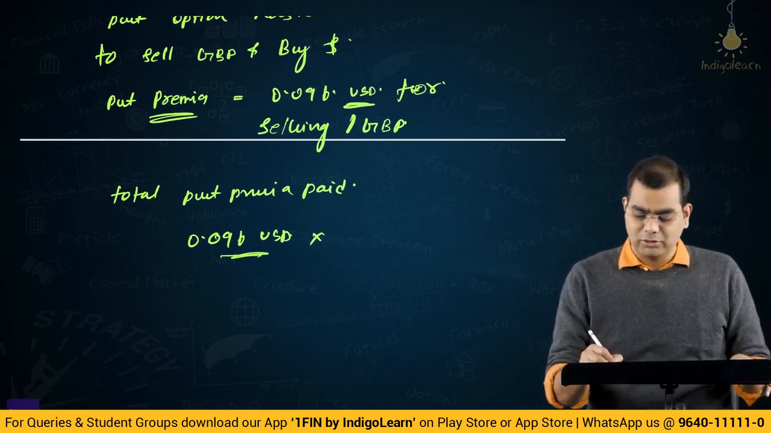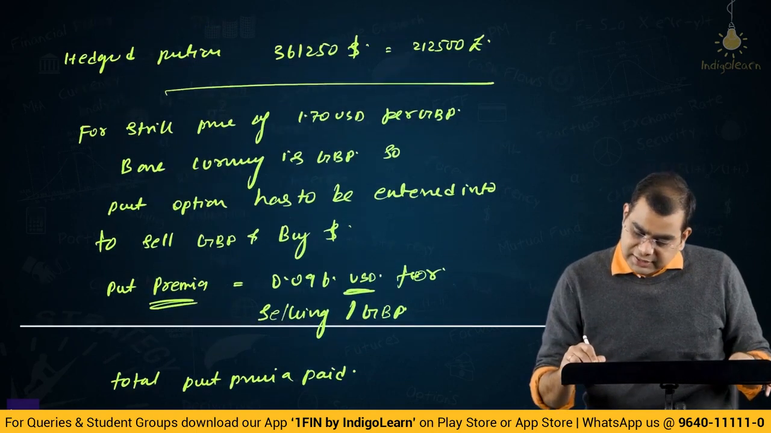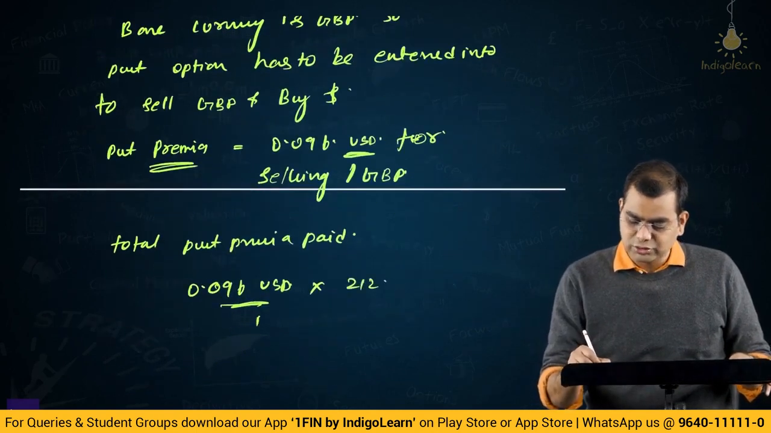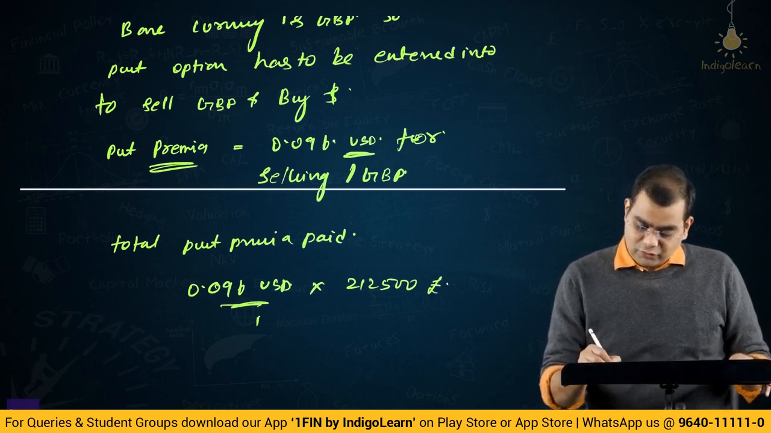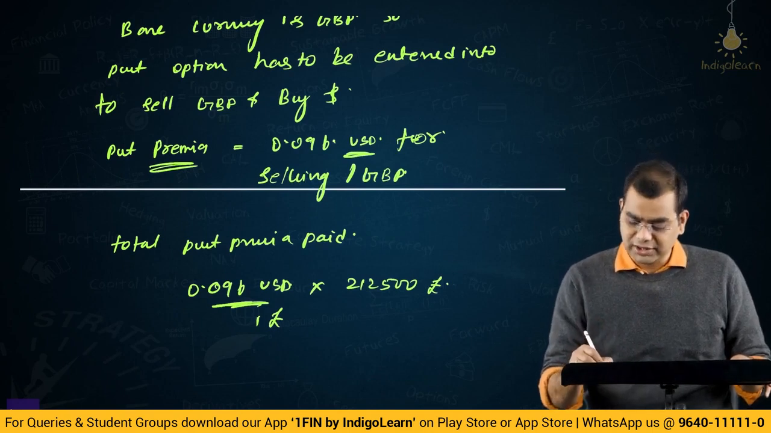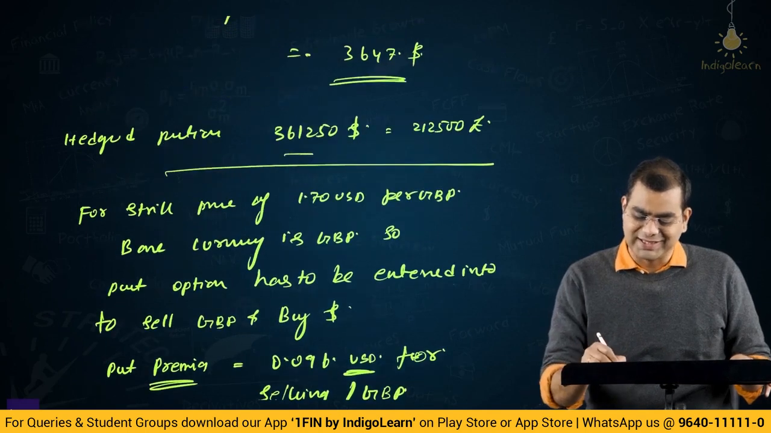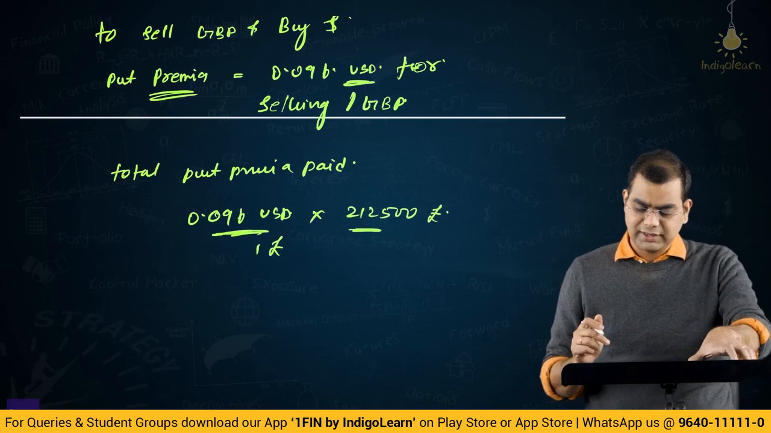For selling 1 pound, you are paying this much, right? How many pounds are you selling? You are selling 212,500 pounds, right? So for 1 pound, this is the USD premium that you are paying. Whereas you are selling this many pounds, so you have to multiply with this.